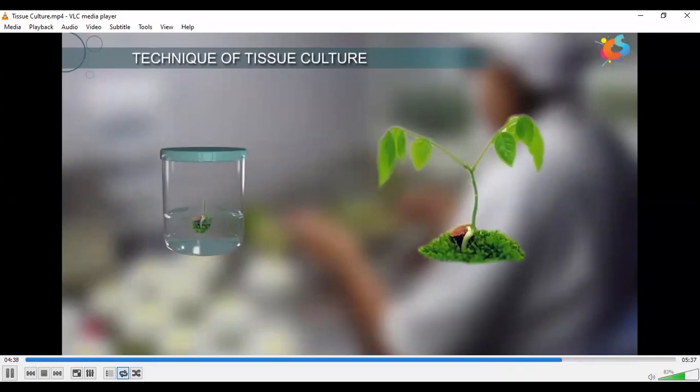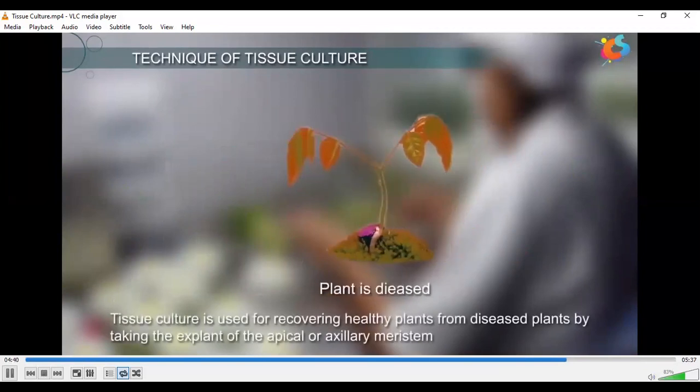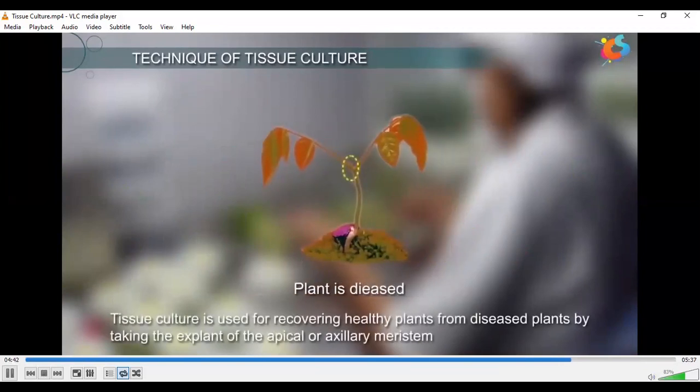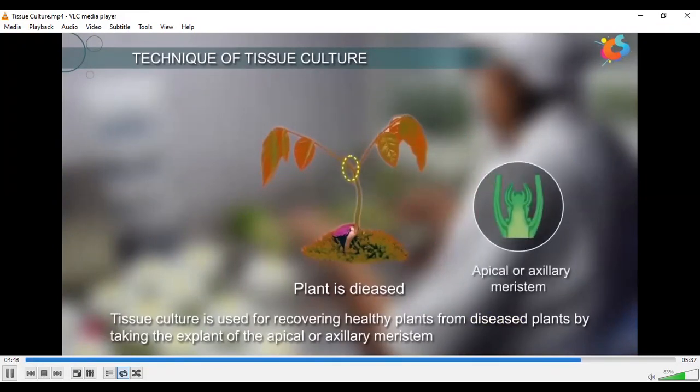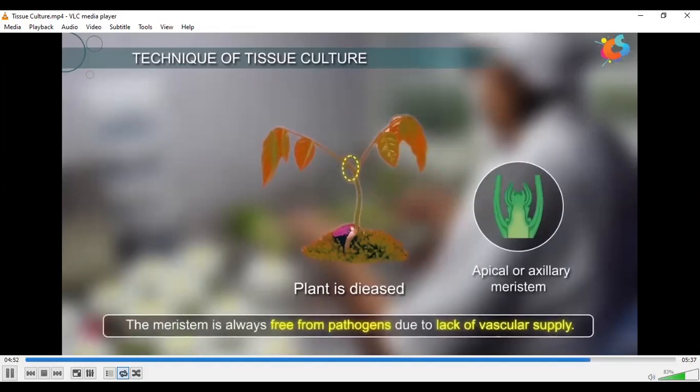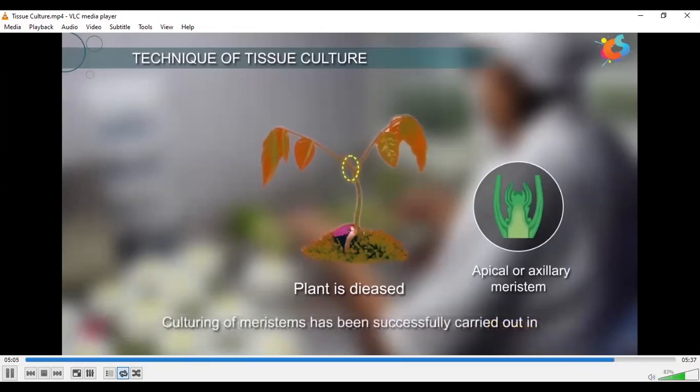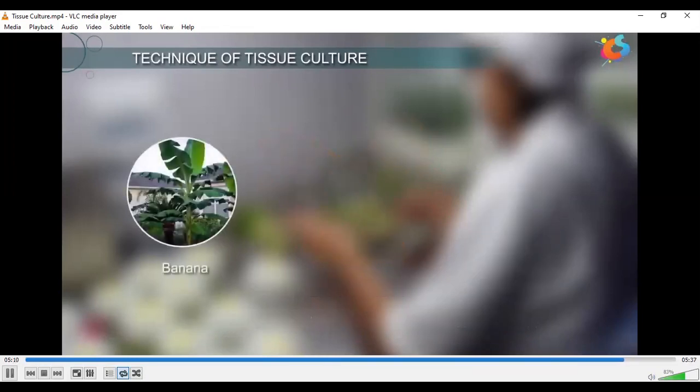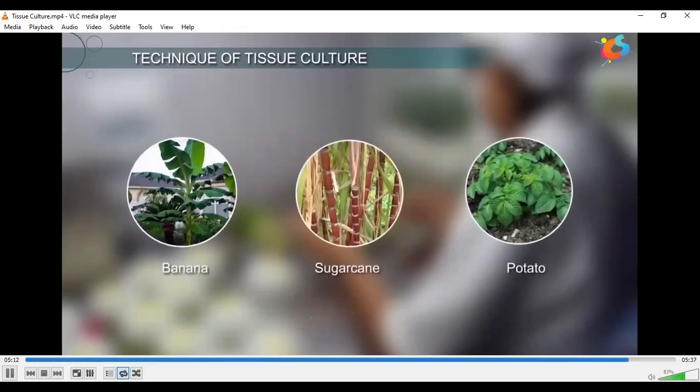Even in conditions when a plant is diseased, tissue culture is used for recovering healthy plants from diseased plants by taking the explant of the apical or axillary meristem. This is done because the meristem is always free from pathogens due to lack of vascular supply. The process of using the meristem for propagation is known as meristem culture. Culturing of meristems has been successfully carried out in plants such as banana, sugarcane, and potato.